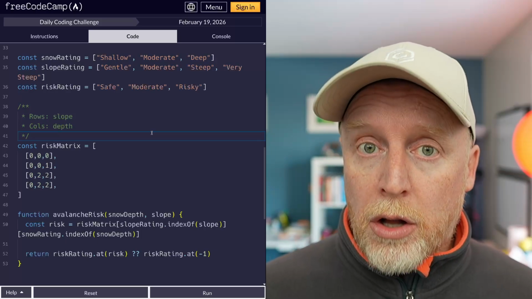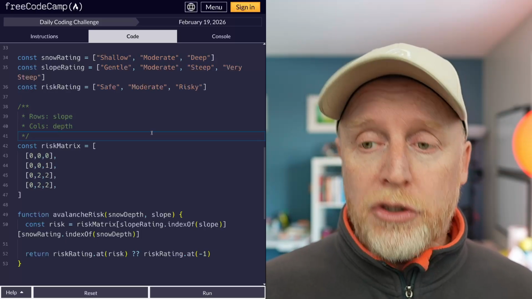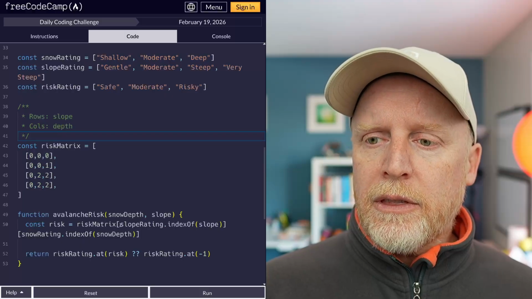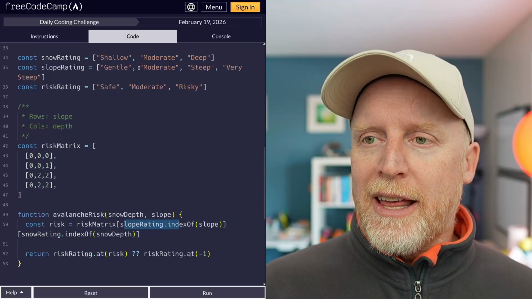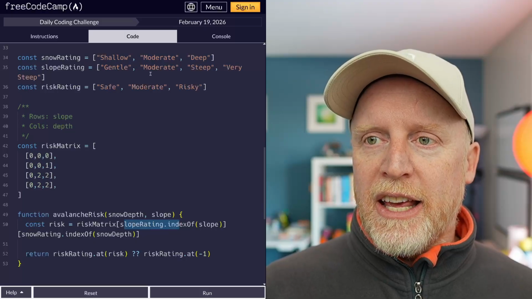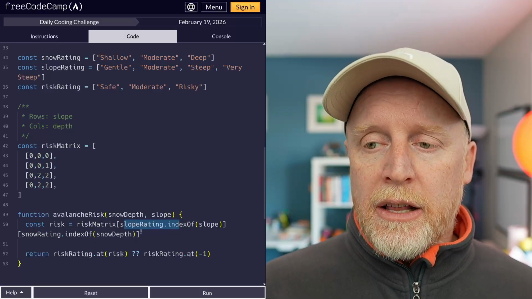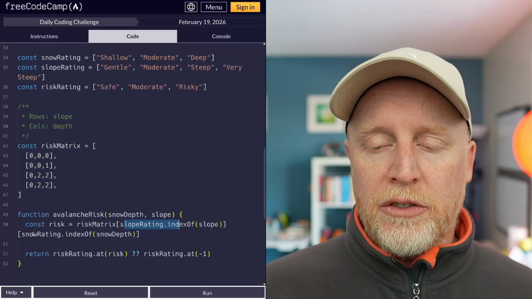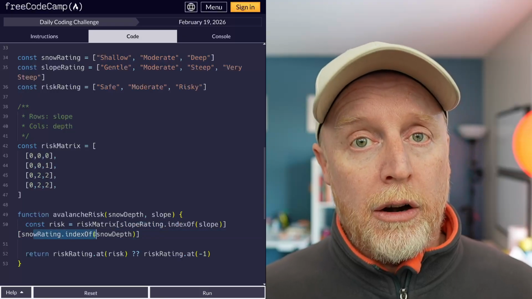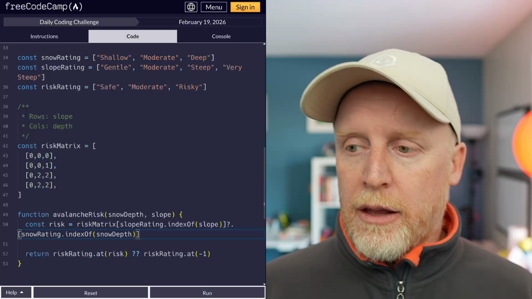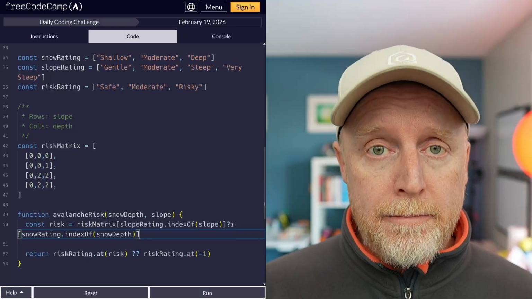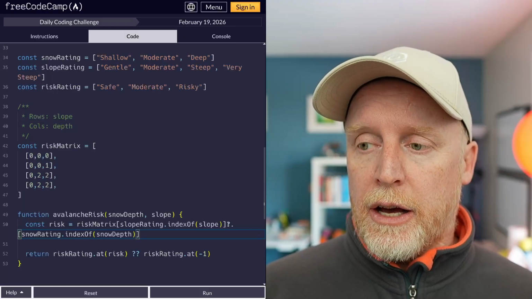There is a small chance that if we reach into here, as an example, we have this slope rating. If I had asked for something that isn't in here, this will be undefined, which means that it will throw an error on the second one. So the last thing that we need to do here is add a question mark dot, which is the chaining.